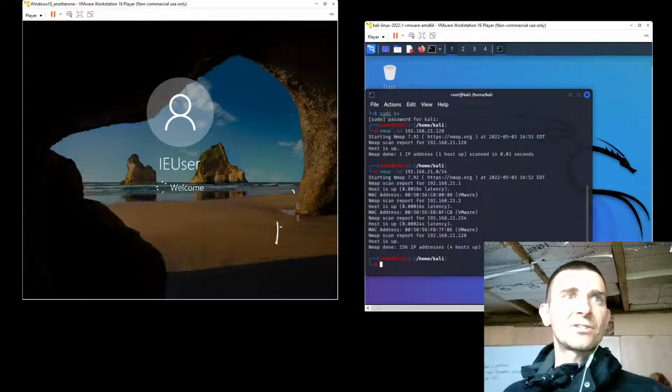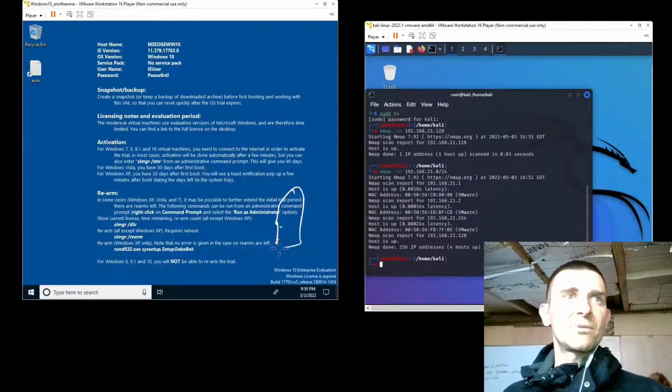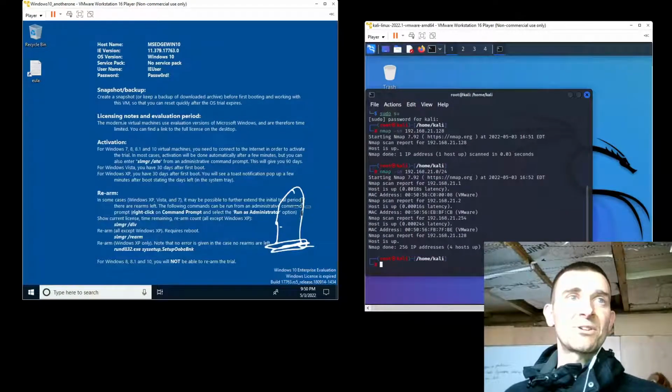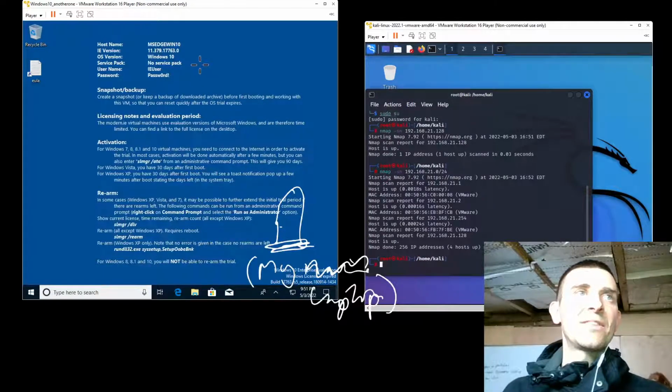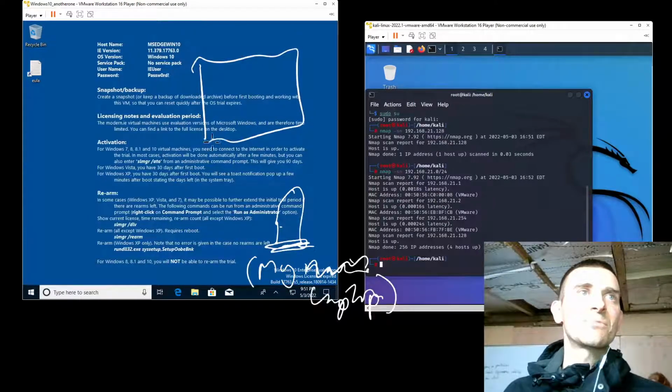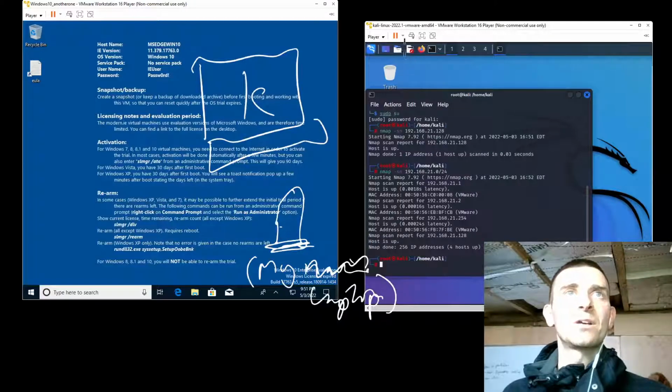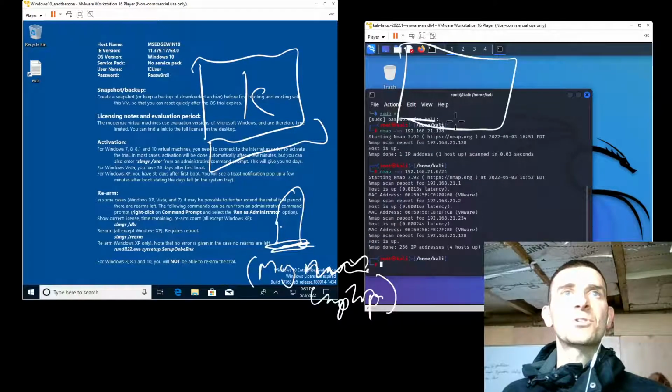So we have a router. There we go. That's a router right there. Let's remind ourselves this is my machine, the machine that I'm working on now. It's my laptop. And then we have a Kali Linux machine as well. There's my Kali Linux machine. We'll call that K. Then we have a Windows machine too. Let's call that W.